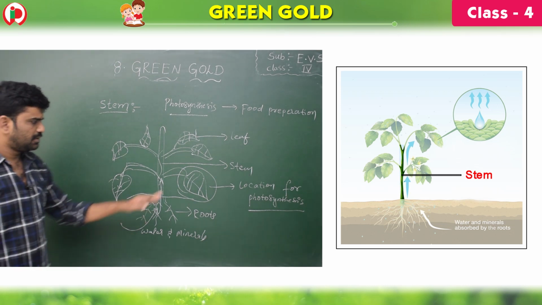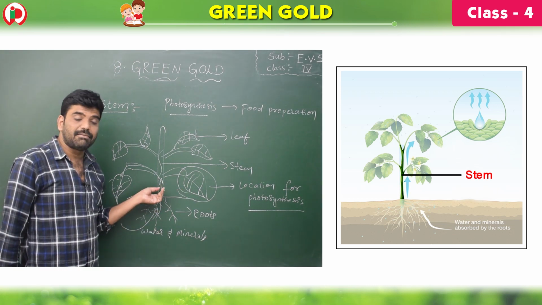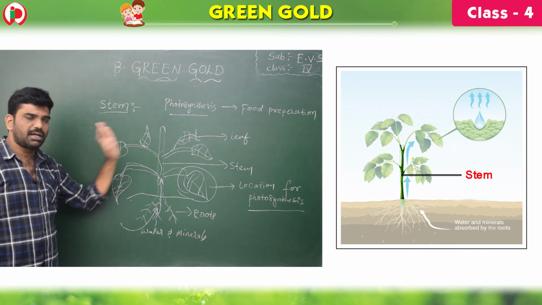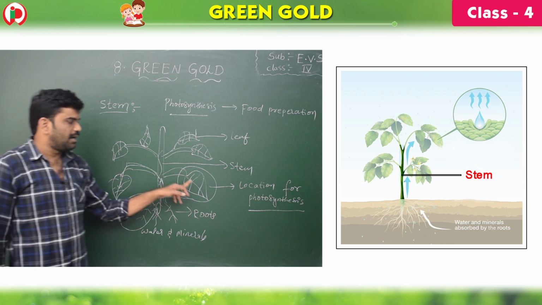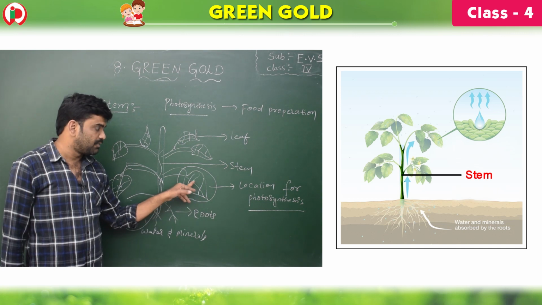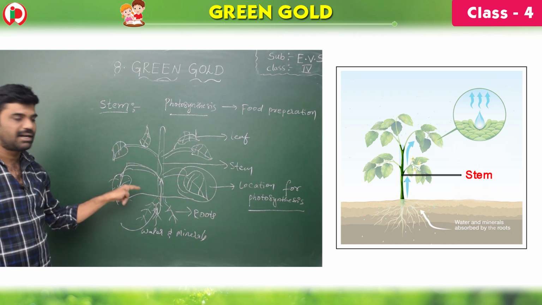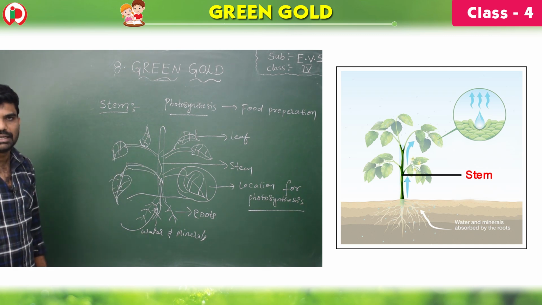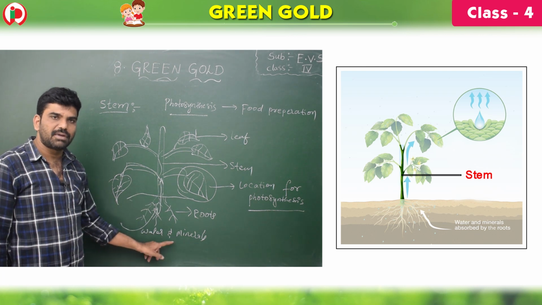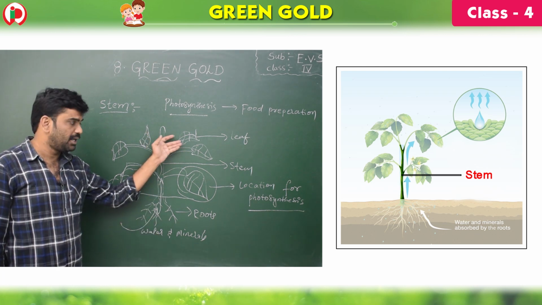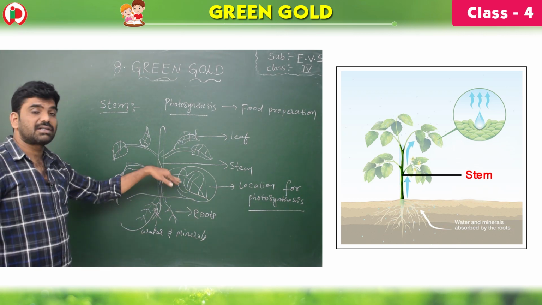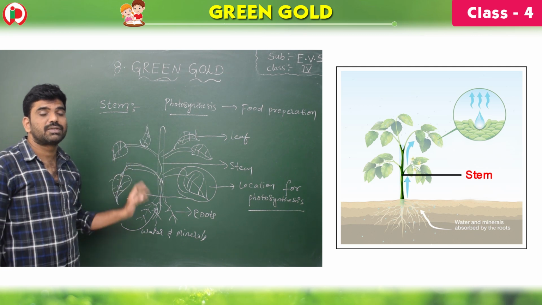Yes, children. So here see, the stem, in the first step we learned that stem transports the water and minerals to the leaves from the roots, and leaves are the sites for the food preparation, that is photosynthesis, and this food is transported to the entire plant with the help of the stem only. That means stem carries the water and minerals from the roots to the entire plant, to the leaves, and stem also transports the food material from the leaves to the entire plant.